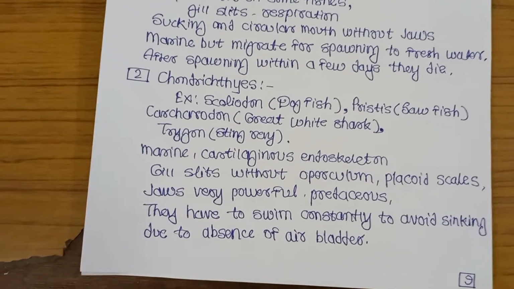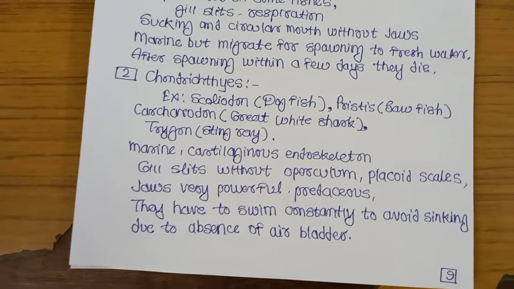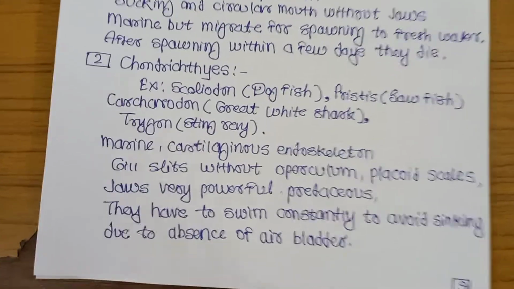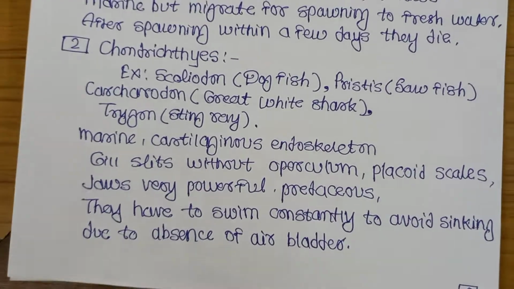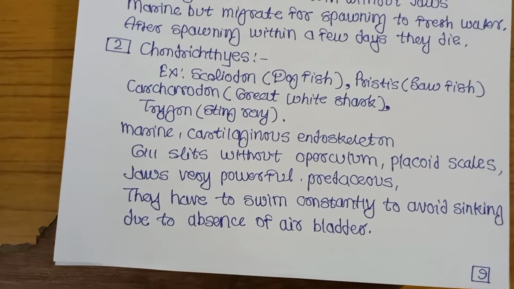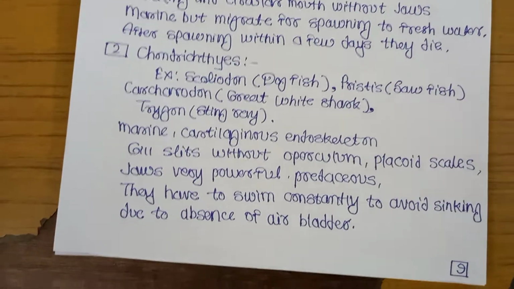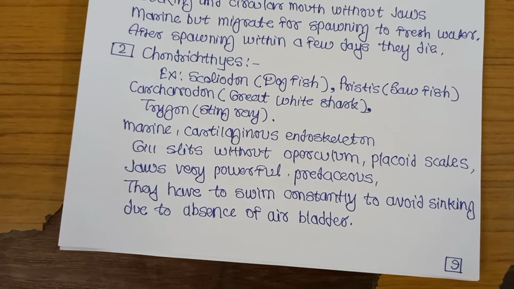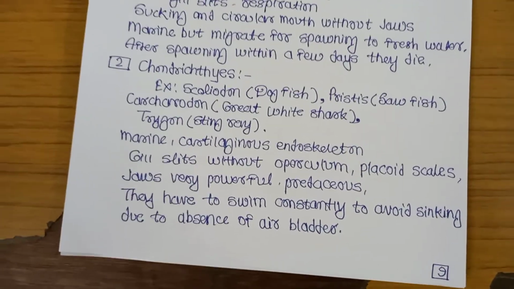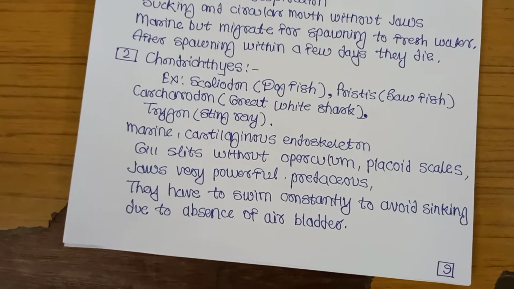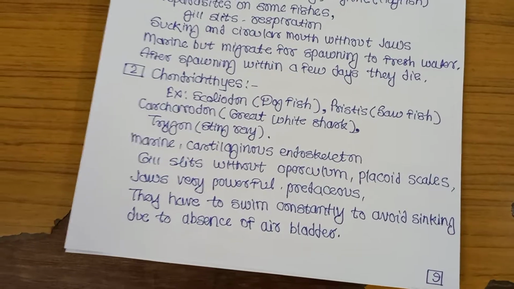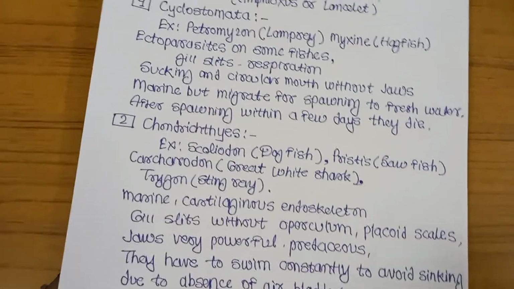The scales are which type on their body surface? Which type of scales present? Placoid scales are present. Jaws are very powerful in Chondrichthyes. They are predaceous, means they eat the small fishes. And these Chondrichthyes have to swim constantly. Why do they have to swim constantly? Because they do not have the air bladder. If they are not constantly swimming, they can sink.